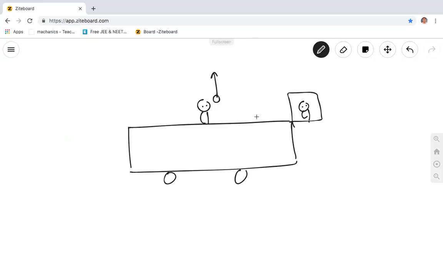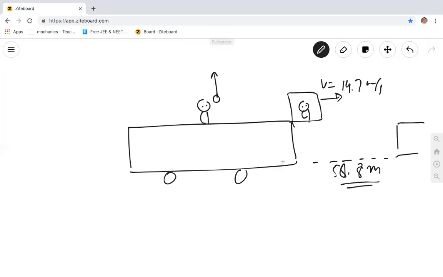He says the person throws the ball upwards in the truck. Okay. With velocity? No, he doesn't give velocity. Velocity truck का दिया है, that is 14.7. Constant velocity. लेकिन when the ball is received back by the person, the truck has moved how much distance? 58.8 meters. Right?